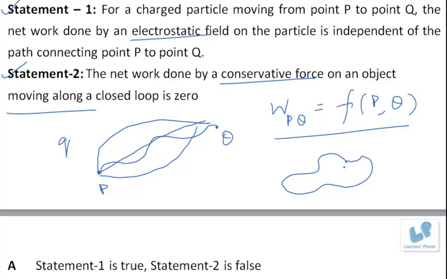You come back to the original point P. So the total amount of work done is 0, because in a conservative force field, if you move the particle, the net work done depends only on initial and final position, and in this case, since it is taking a path which forms a closed loop, the initial and final position is the same, so the net work done is 0. So statement 2 gives the correct explanation of statement 1.